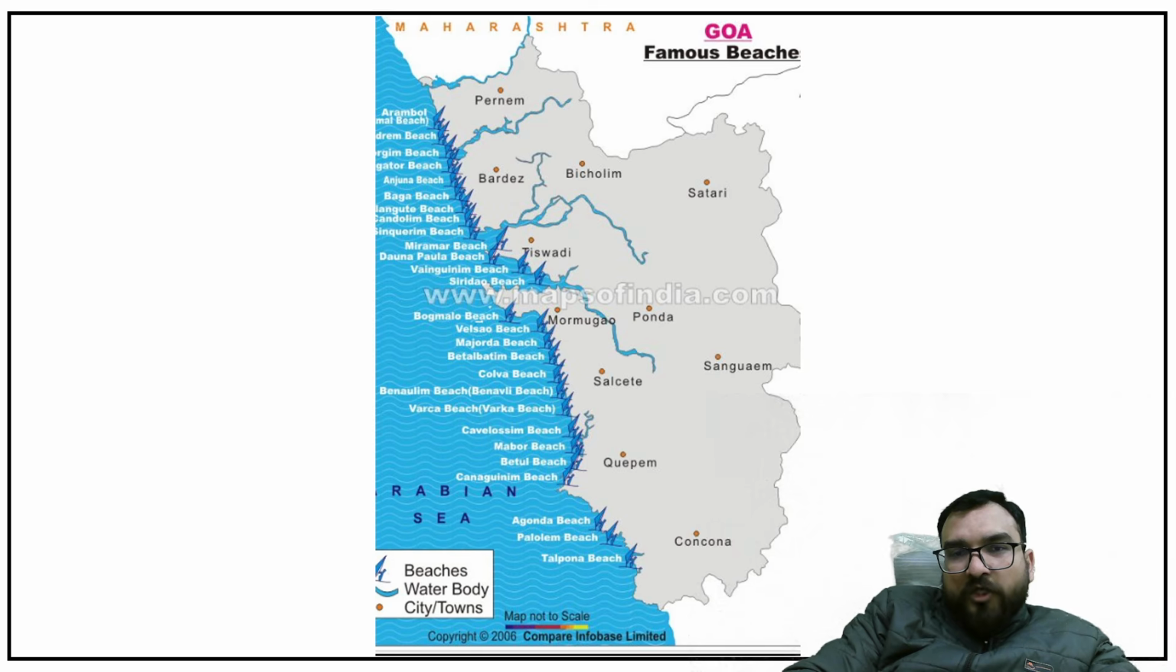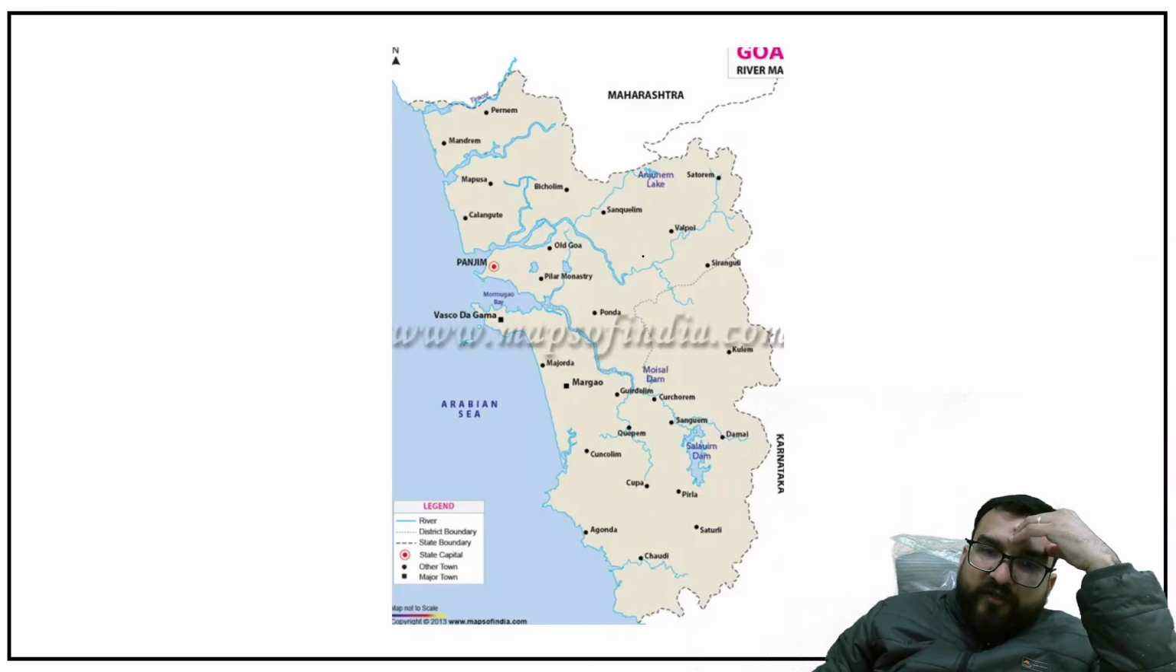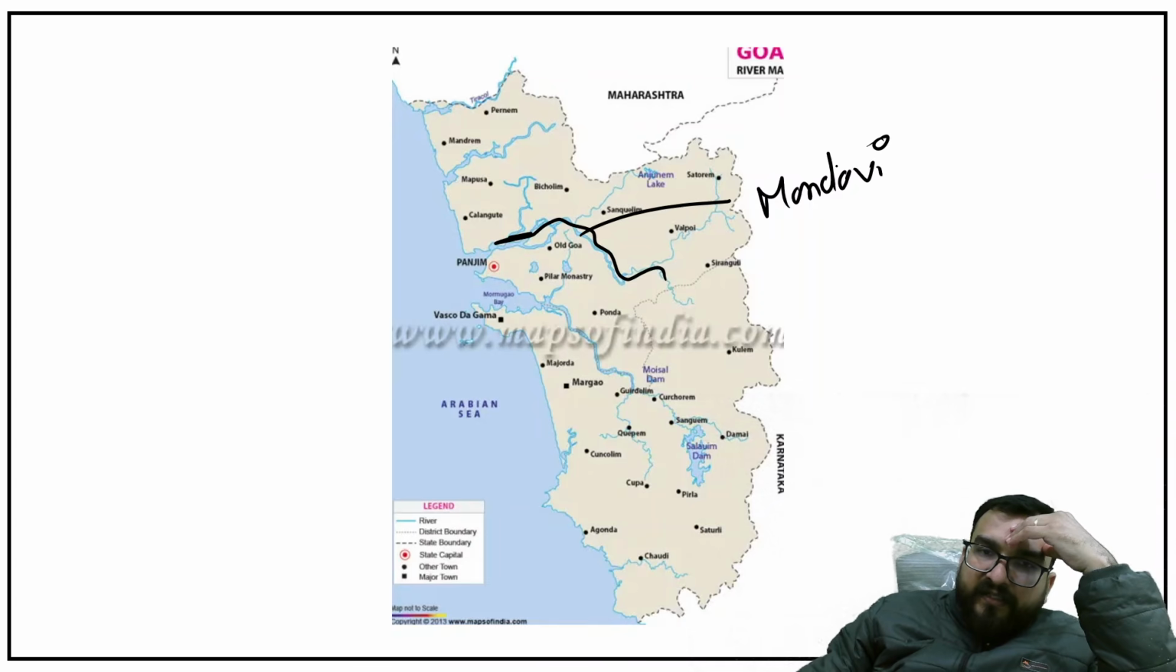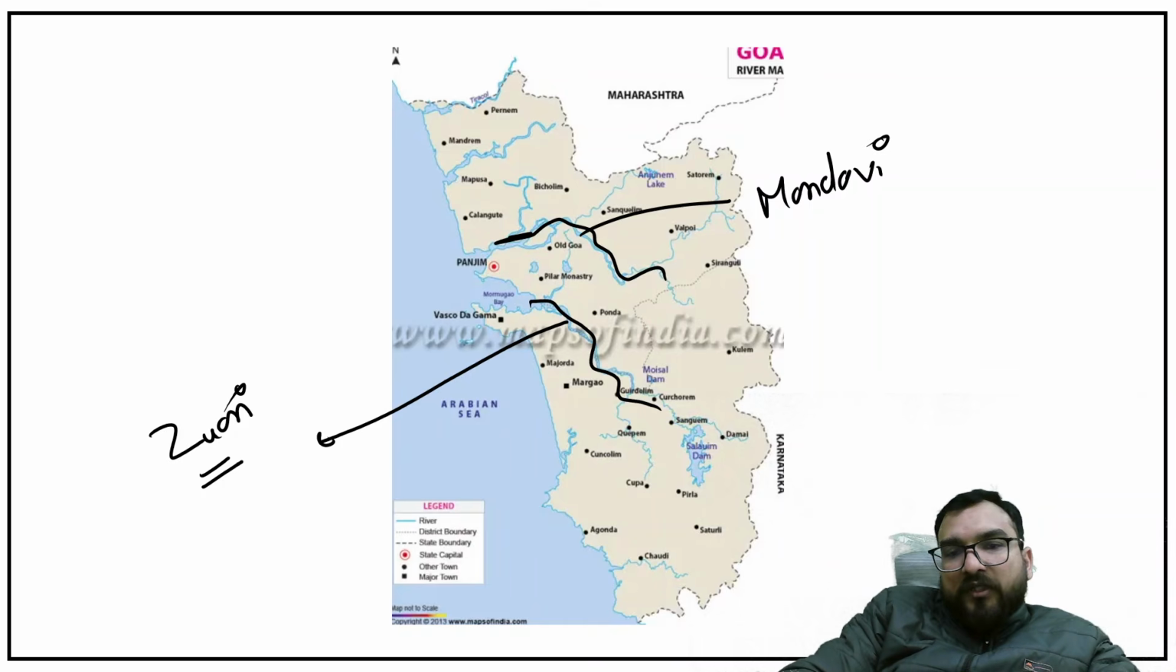Okay. Now you see some important rivers of Goa. In Goa, one important river is Mandovi, written in your NCERT, and Zuari, guys. Zuari. Okay, so these are the two rivers which you have to remember from Goa.